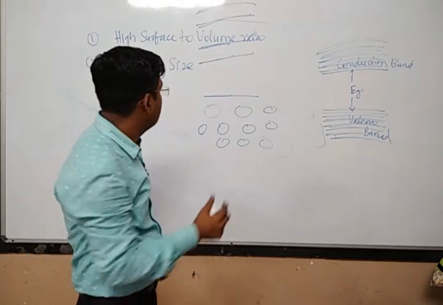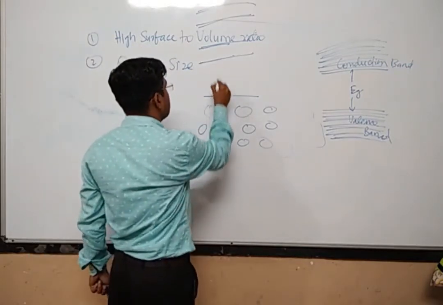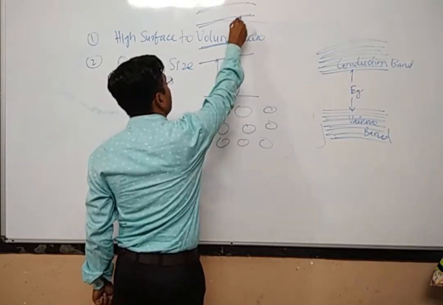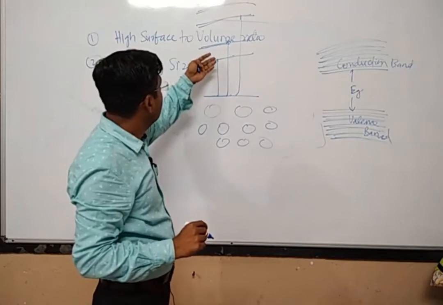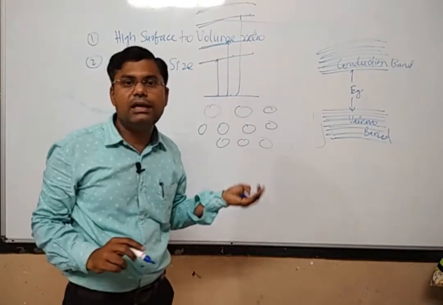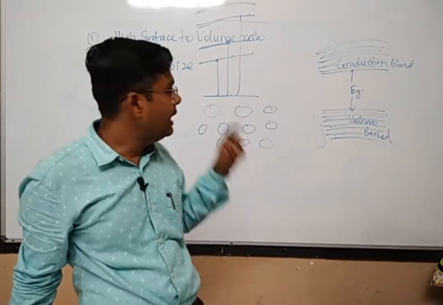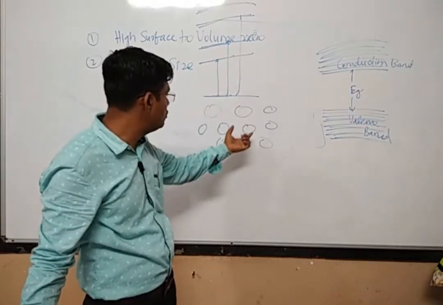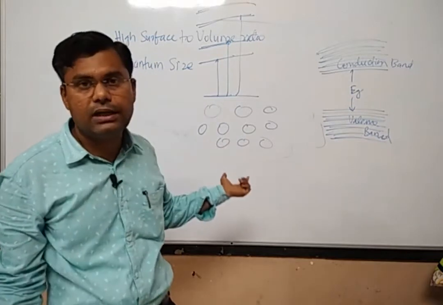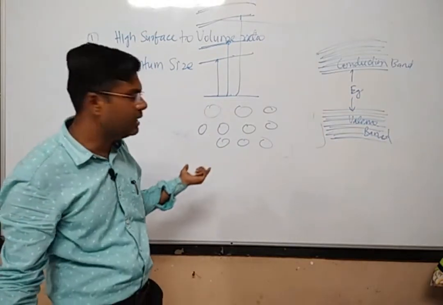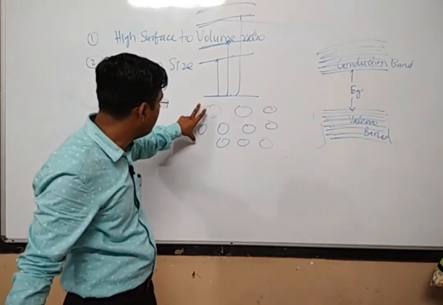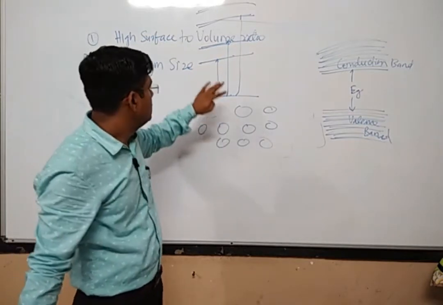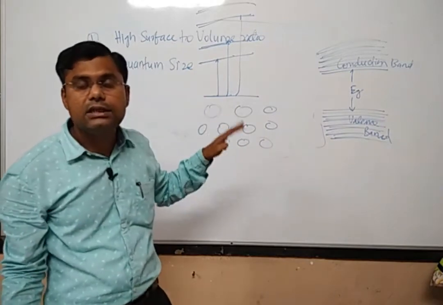When all the energy levels are well defined, the electrons in the outermost orbit can jump from this level to this level, this level to this level. Means the electron can make separate jumps while absorbing different energies, and again the separation between these energy levels changes if you change the dimension of the nanoparticle. What I want to convince you is that in the nanoscale the energy levels are size dependent.